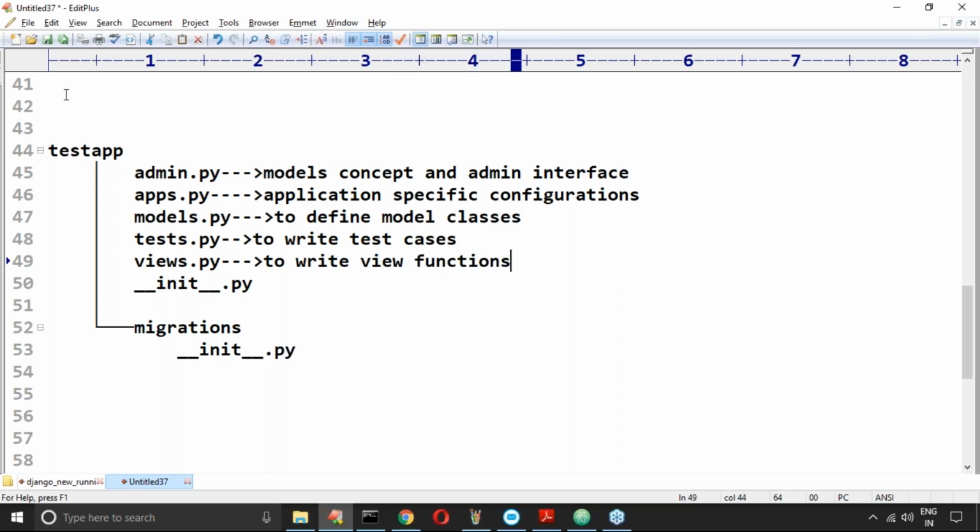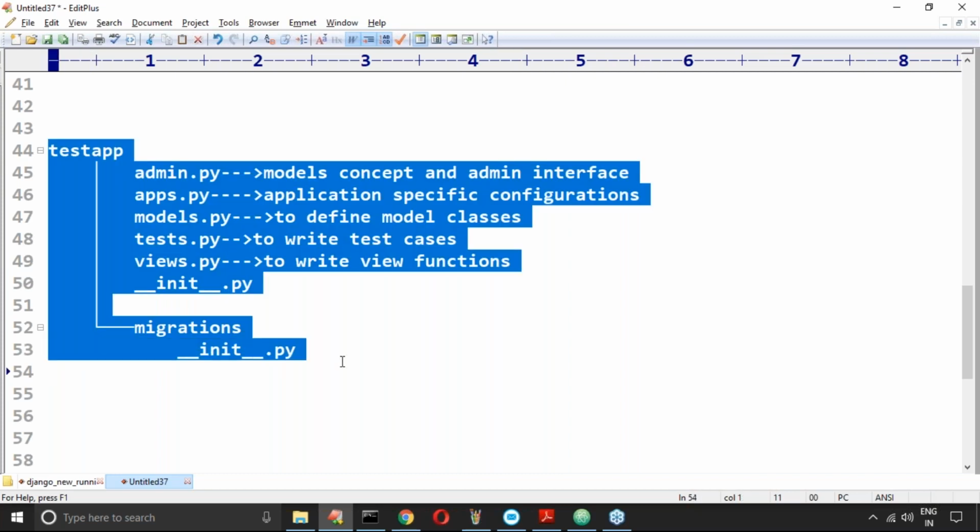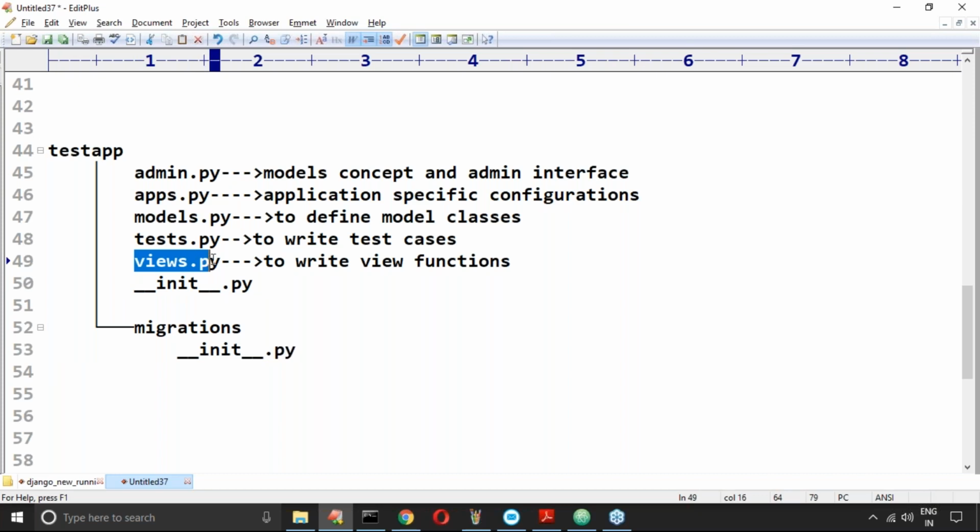Remember this. In this application, only one file you have to take care of: views.py. The remaining things as of now we are not required to worry about. Slowly, one by one, in the next session we will talk about that.